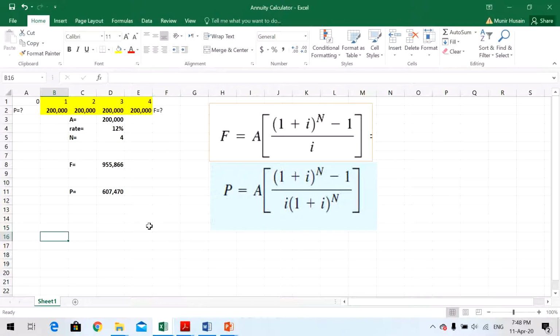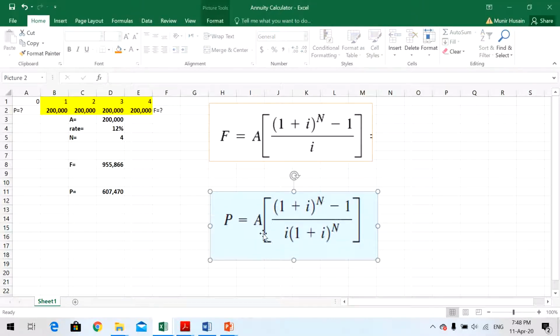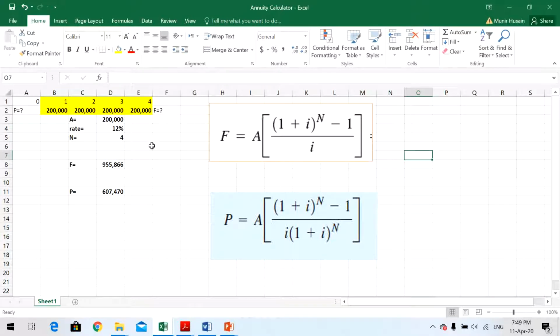This is a formula for an annuity. If you want to calculate a future value of an annuity, this is the formula: F equals A times (1 plus i) to the power n minus 1, over i. This is an easy way to calculate a future value of an annuity. Let's say if you want to know how much this will be after 4 years, using this formula you can find out it will become this one. This will be the answer, 955,000. So after 4 years it will be this much amount. It will be more than 800,000. Why? It is because of the compounding concept. So future value is calculated using this formula for 4 years.